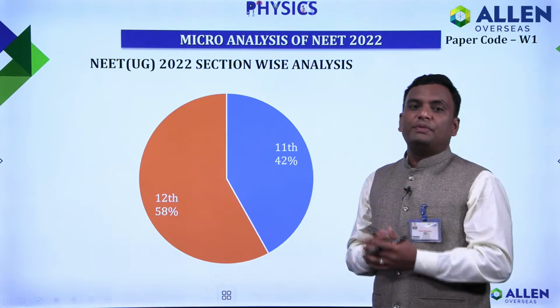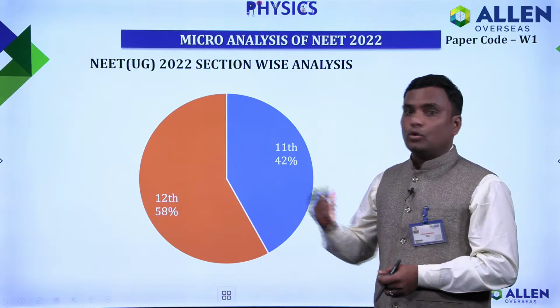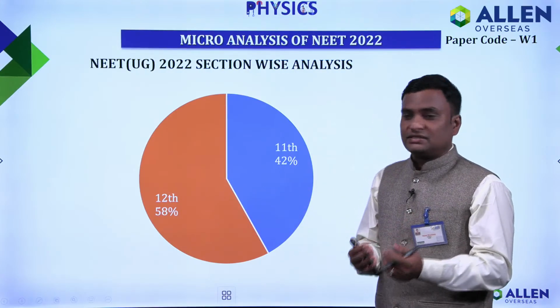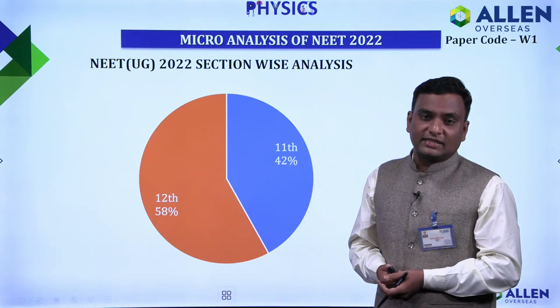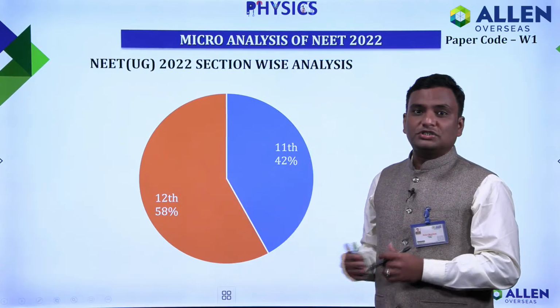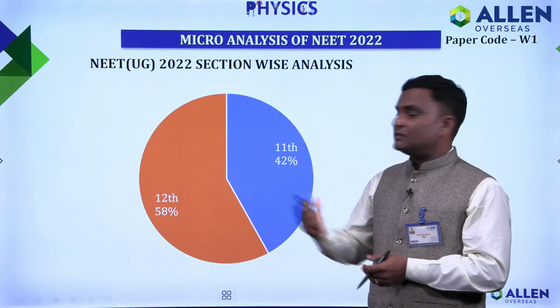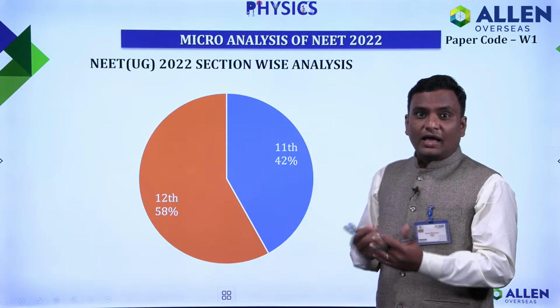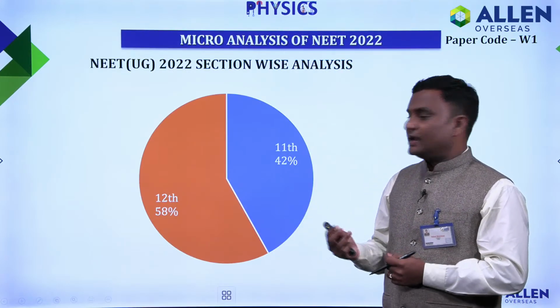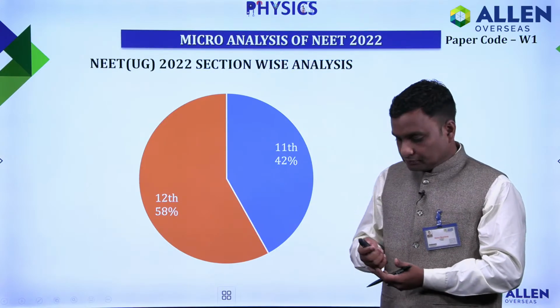With reference to previous year papers, last year also NTA gave more importance to the 12th class syllabus as compared to the 11th class syllabus. This year also we had the same trend. More than 50% of the questions were from the 12th class syllabus, and comparatively fewer, that is 42%, were from the 11th class section.